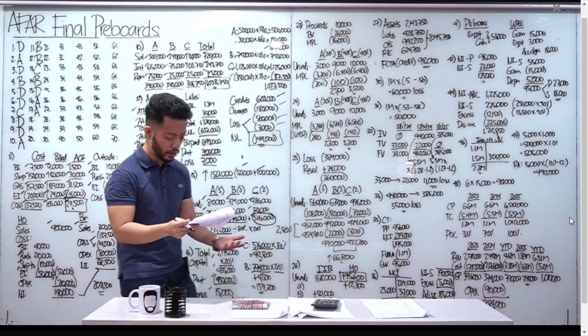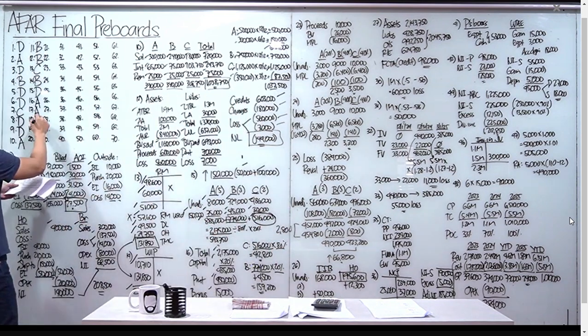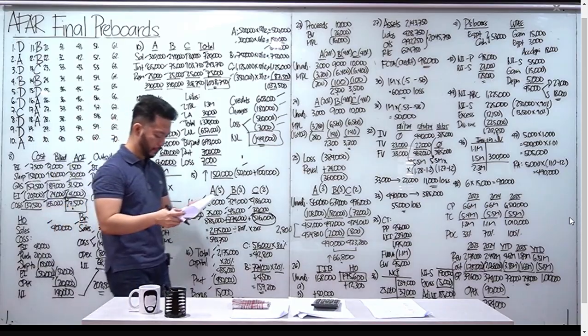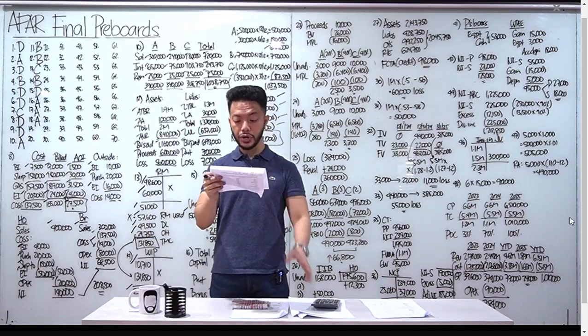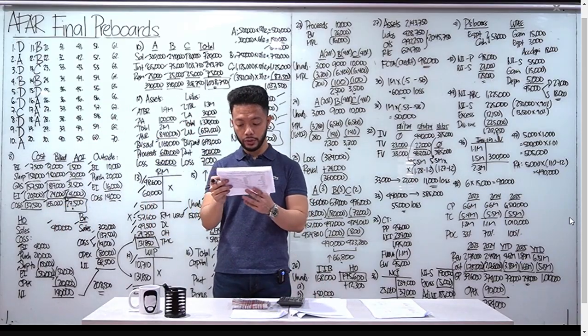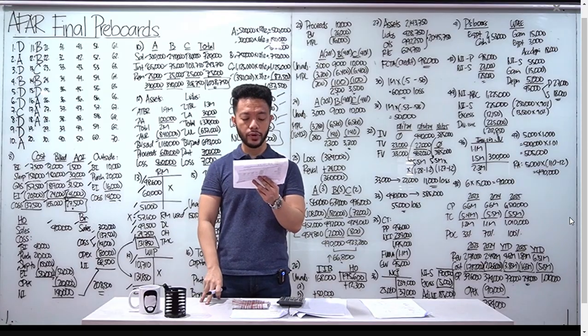Number 18, gains and losses on the hedged asset or liability and the hedging instrument for fair value hedge. Pag fair value hedge, profit or loss. Kapag cash flow hedge, doon ka magiging OCI. Okay? Number 19, a national government agency incurred an obligation on April 2024 for the purchase of IT software for 120,000 for delivery and payment on August 2024.